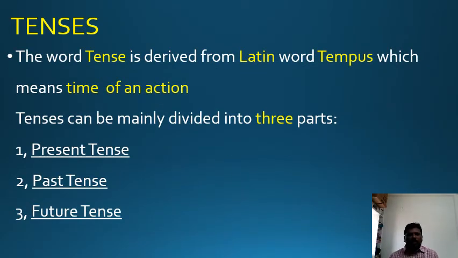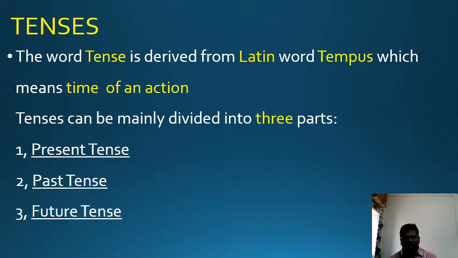The word tense is derived from the Latin word tempus, which means time of an action. See, my dear students, the word tense is taken from the Latin word tempus, which means time of an action. Tense is nothing but time of an action. Every day, we people do or involve ourselves in many activities or actions. Tense tells us when an action happened, when an action is happening, when an action will happen.